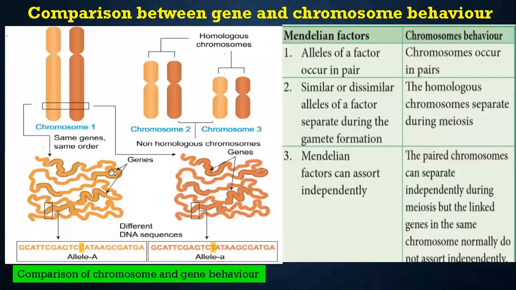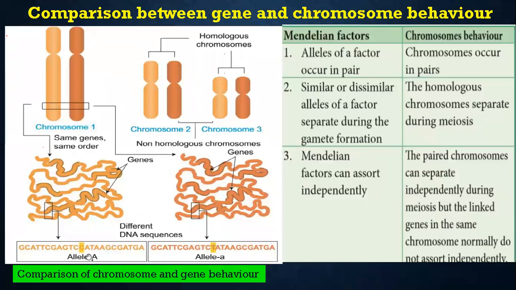Next, you have to concentrate on this one. So this is chromosome 1. In this chromosome, the same genes are present in the same order. Here they have given the structure of the DNA, which you already know. This is guanine, cytosine, adenine, thymine, cytosine, guanine, adenine. So this is the sequence. You already know that in a double helix, in between you can definitely see the nitrogenous bases.